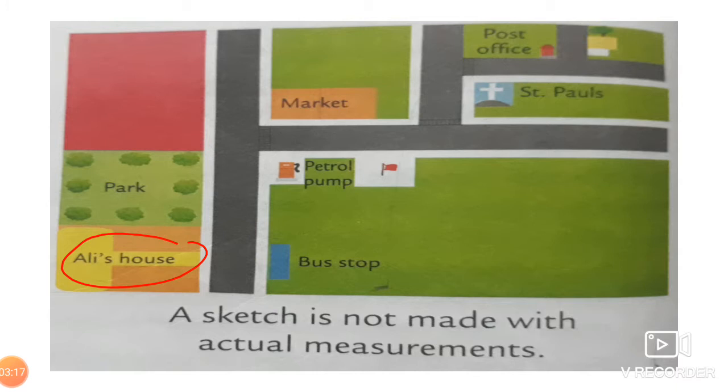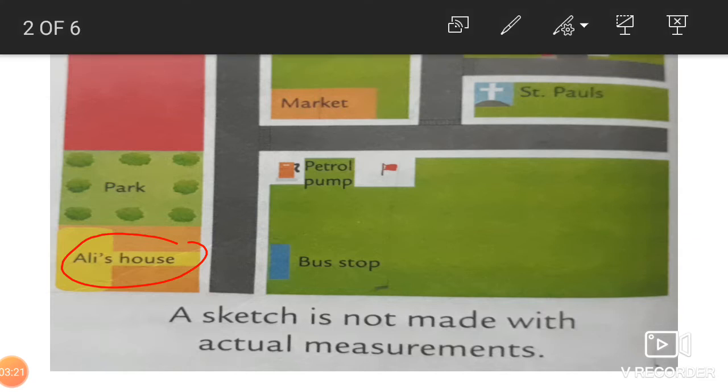For the petrol pump, they have used a flag, and this is petrol, from where you get the petrol. Is any other sign there? For the market, they have not given any sign. For the park, they have shown a tree, children. Signs and symbols are used instead of pictures in order to save space and to show the detail.